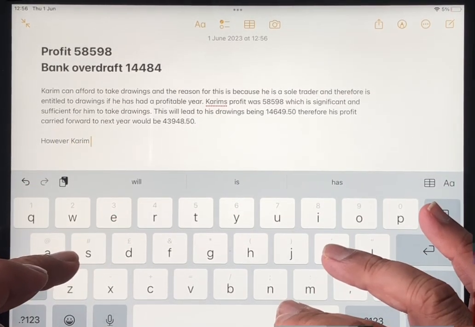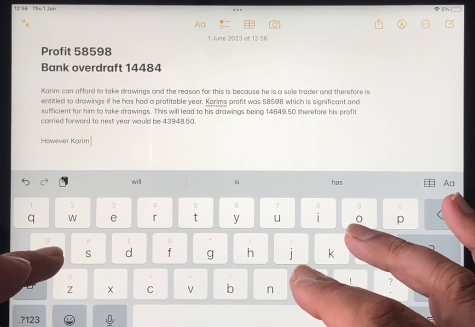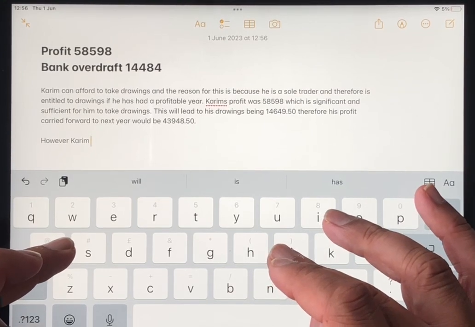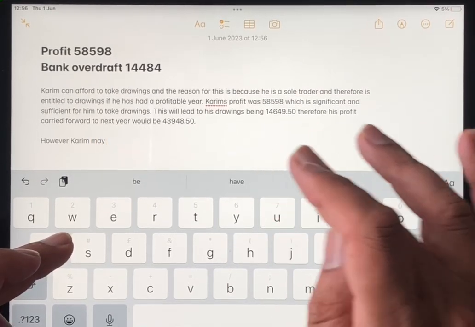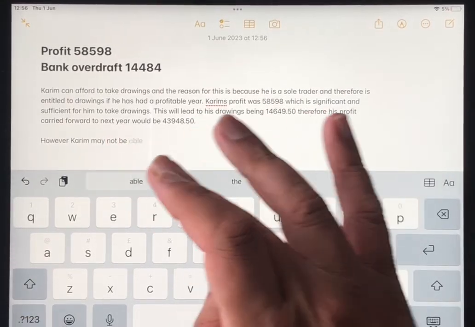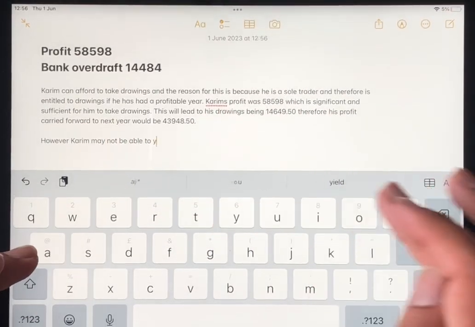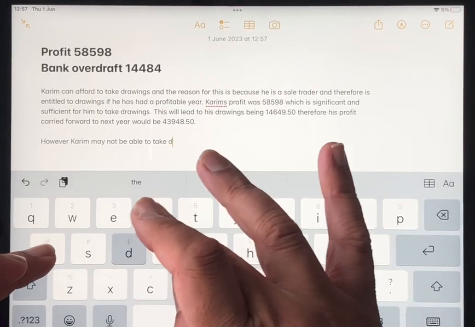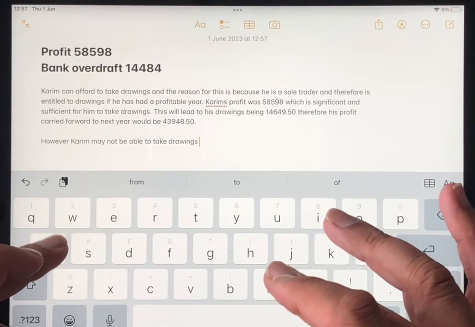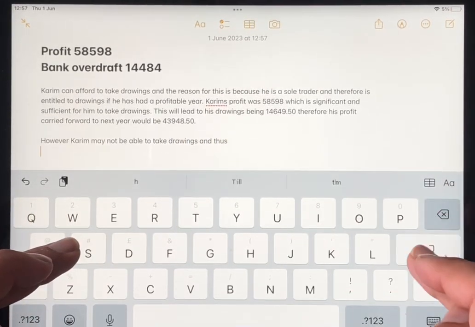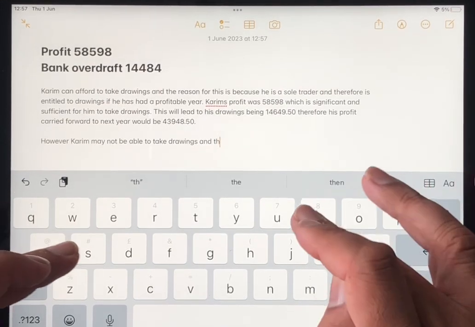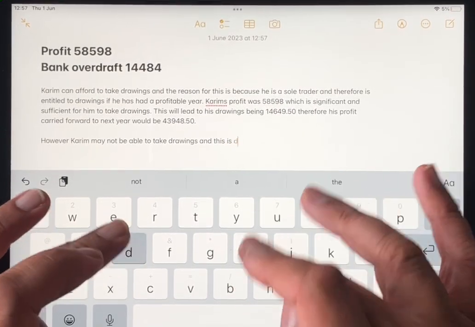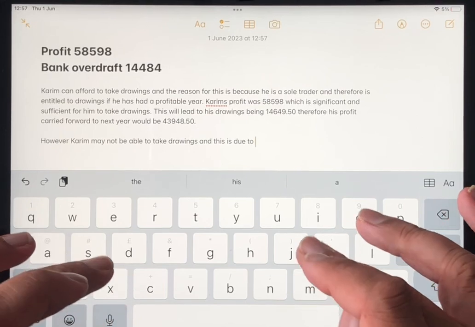Karim may not be able to take drawings, and this is due to his bank balance.